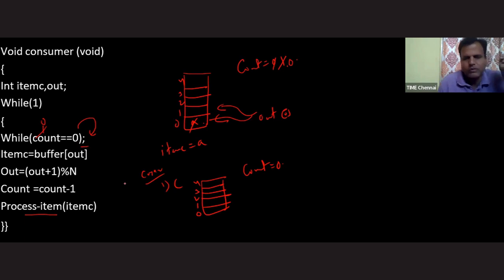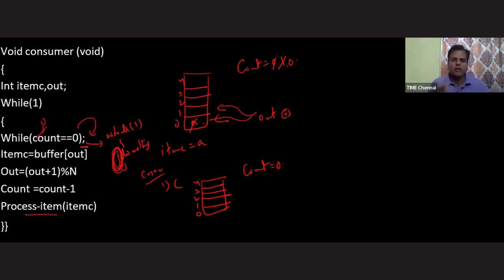See here, after the while there is a semicolon. Whenever you write C programs that are not about two processes communicating with each other, you don't know the significance of the semicolon. The meaning is: while the condition holds, do nothing. So whenever this condition is true, this empty body is executed again and again, until the condition becomes false. Exactly this situation is called busy waiting.